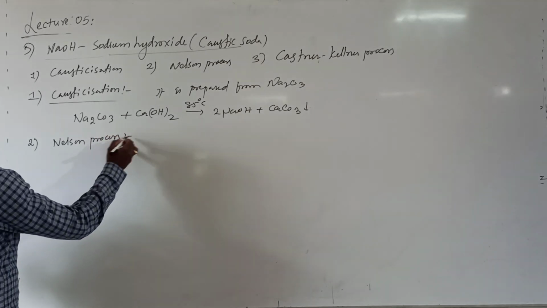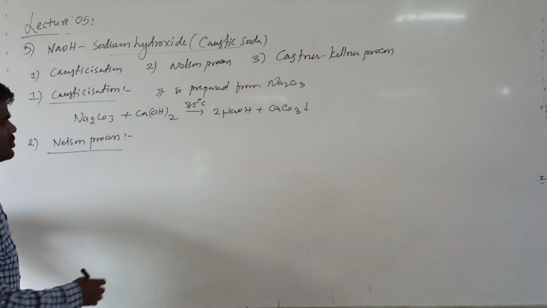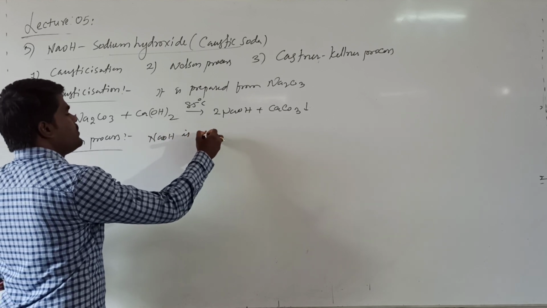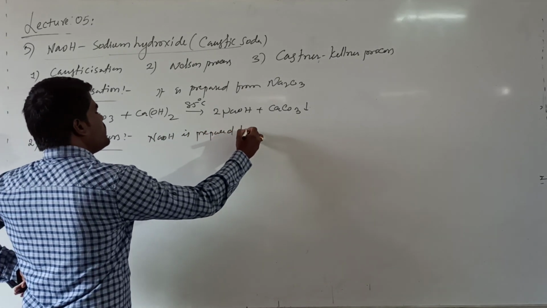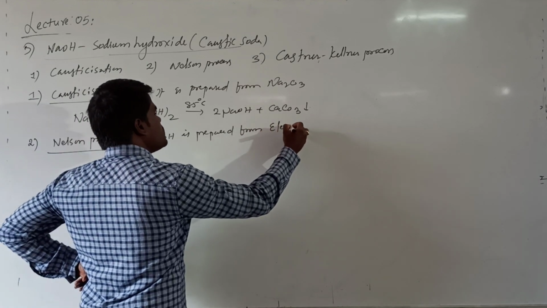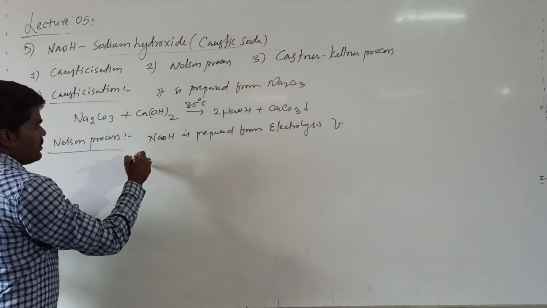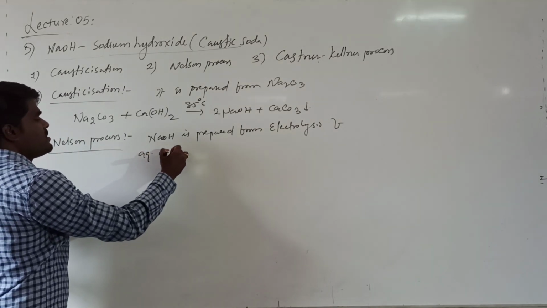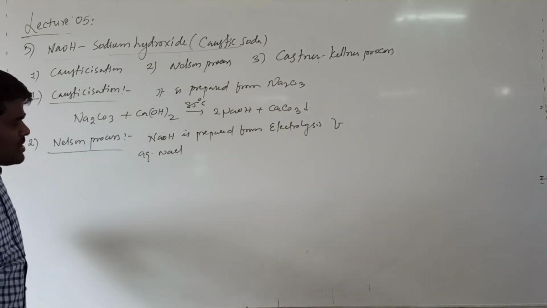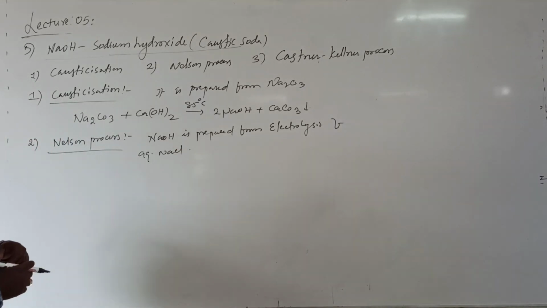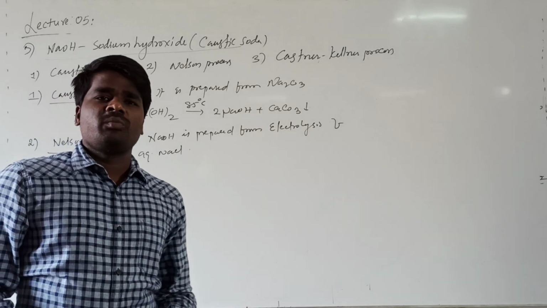Now the second process is called the Nelson process. In this process, sodium hydroxide is prepared from the electrolysis of aqueous NaCl. Generally, you know that electrolysis means breaking of a compound by using electric current.